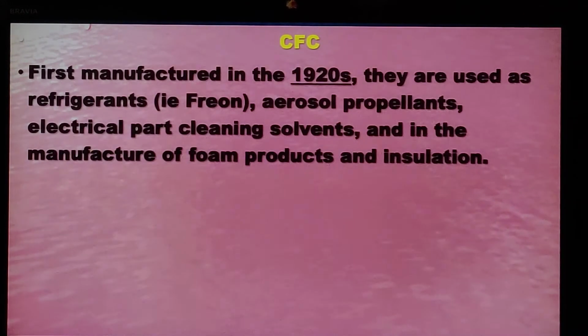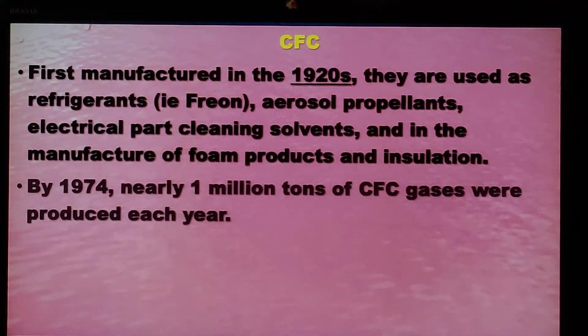So what is CFC? It is chlorofluorocarbon. Just a few points regarding it. It was first manufactured in 1920. They were used as refrigerants, aerosol propellants, electrical part cleaning solvents, and in the manufacture of foam products and insulation. By 1974, nearly 1 million tons of CFC gases were produced each year.